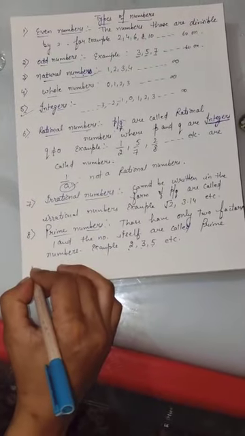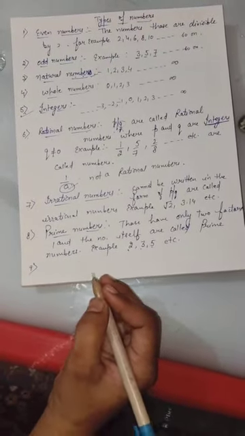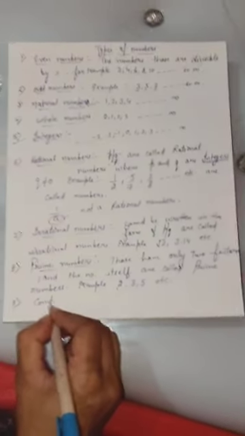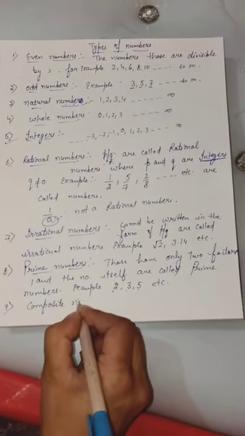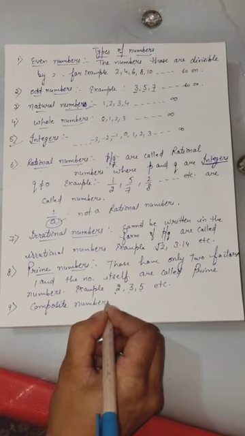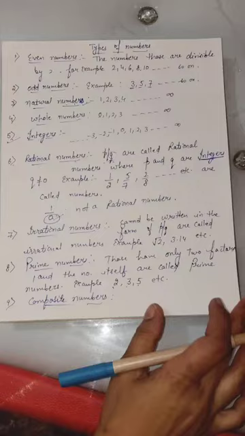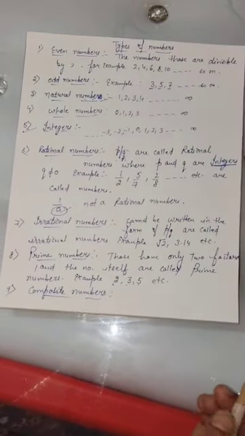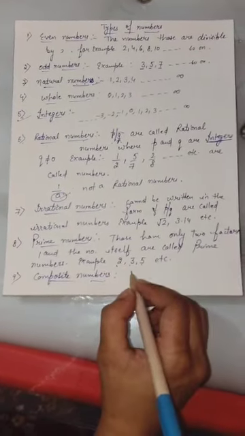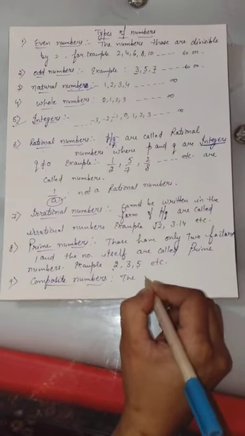Clear? Now move further. The ninth one is the composite numbers. The numbers that have more than two factors are called the composite numbers.